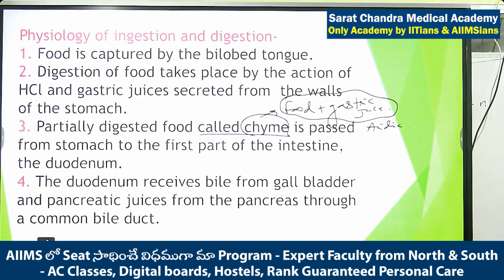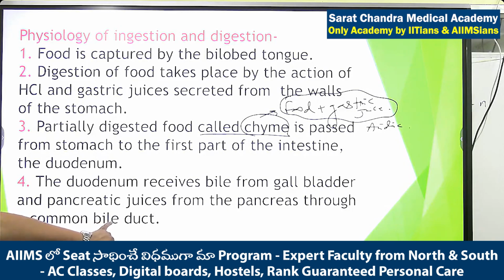In human beings, the name of the duct is the hepatopancreatic duct. Hepato means liver, pancreatic means pancreas. A duct which is coming from the liver and pancreas is known as the hepatopancreatic duct. You have to keep in mind, in human beings the name is the hepatopancreatic duct. In frog, this duct is known as the common bile duct.